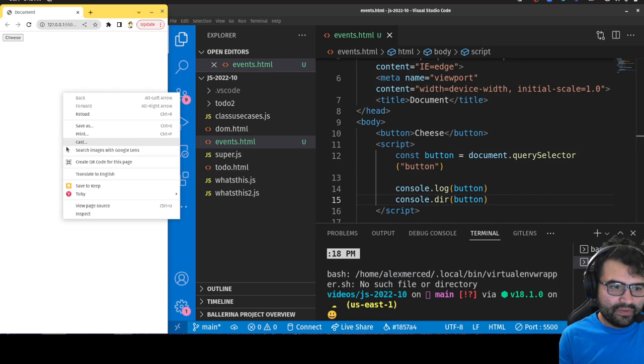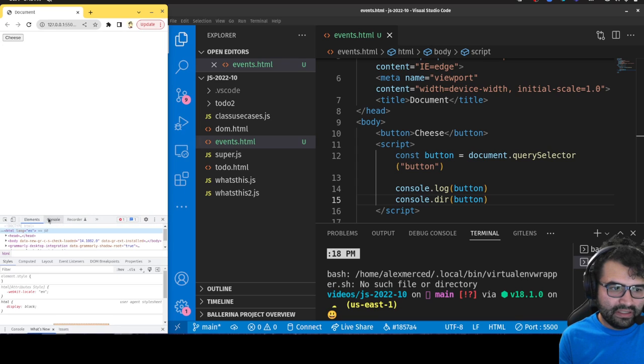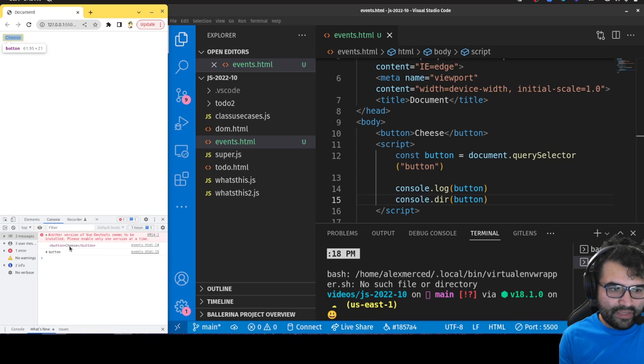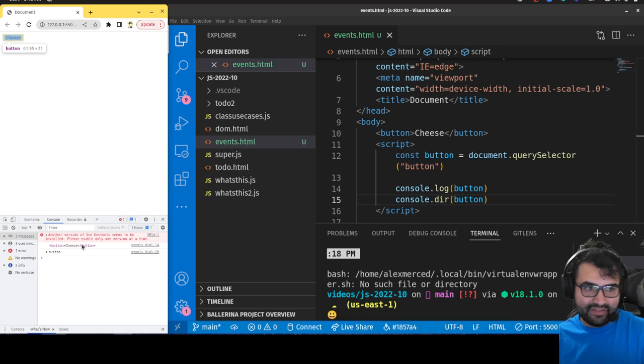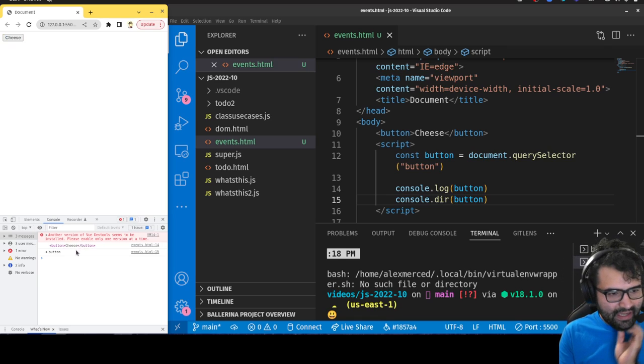Okay, let's open up the console. So I'm going to hit inspect and open up the console, and you see when I console.log a DOM node, just the way the browser is set up, it's going to show you the HTML element. It shows you this live view of the HTML element, so it actually changes in real time as it changes, which is kind of neat. But I don't want to see that.